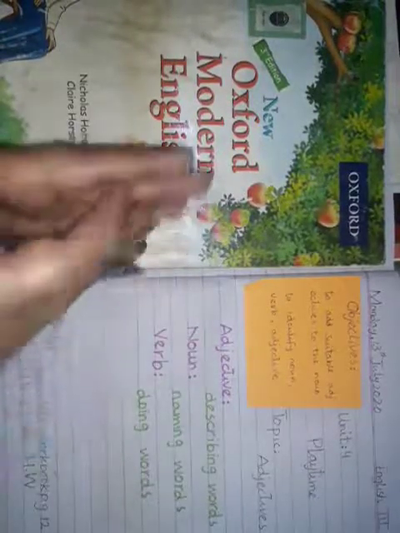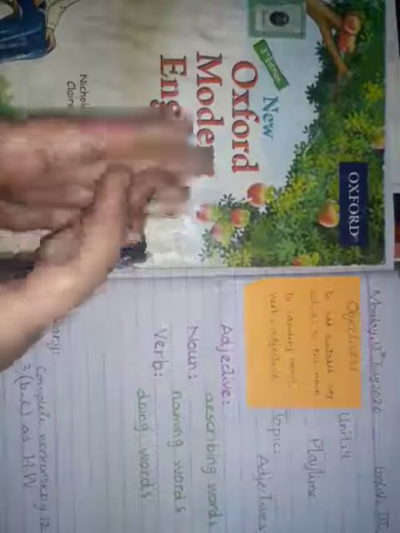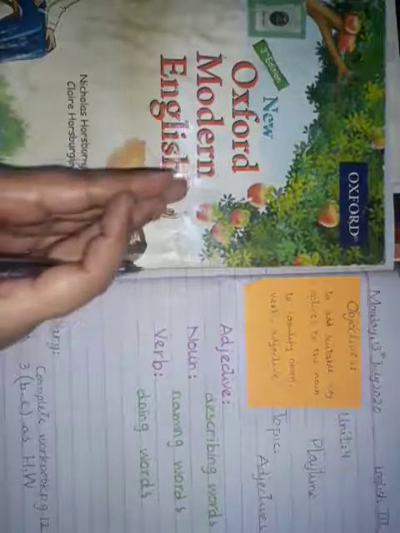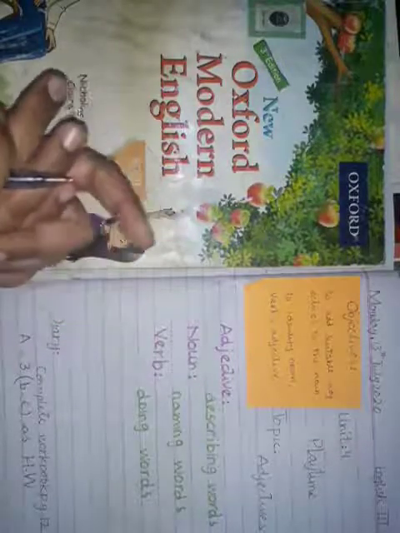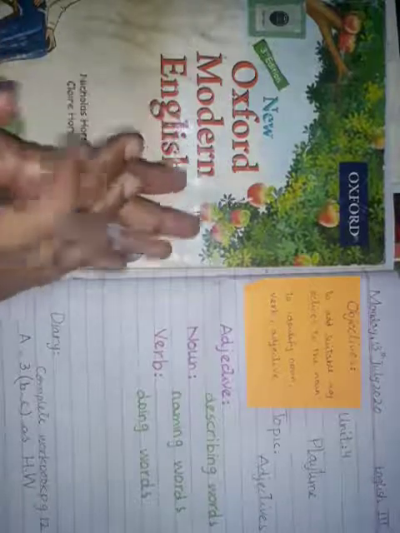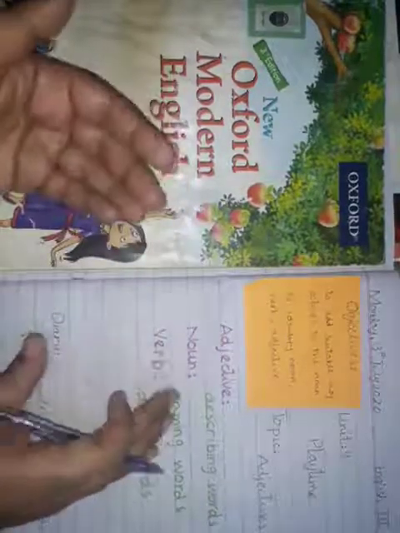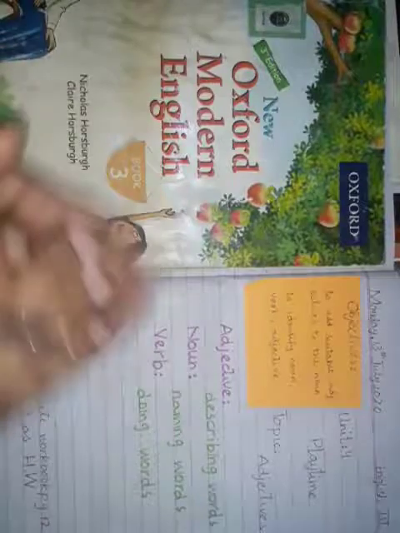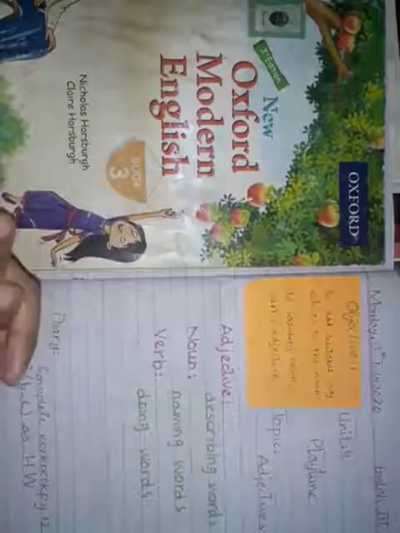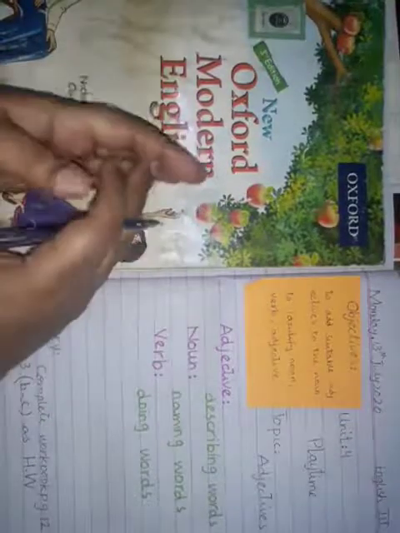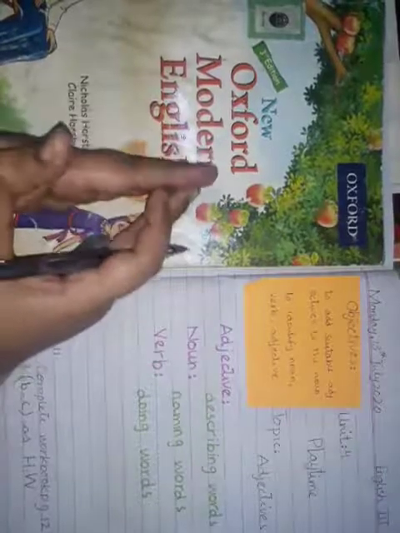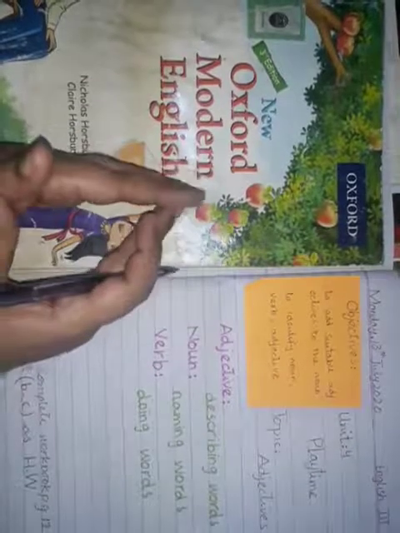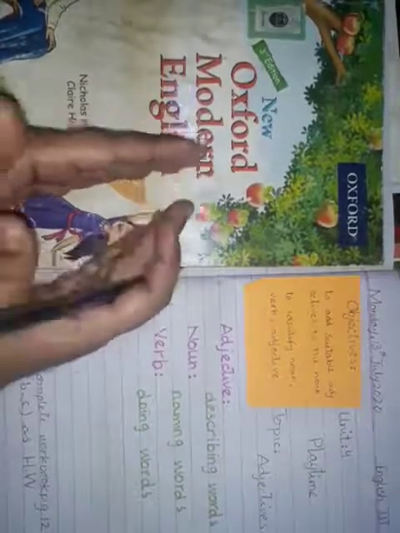For example, if a word describes a noun, we call that word adjective. Adjectives वो word हैं जो noun को describe करते हैं, किसी name को describe करते हैं. For example, if we say that she is a beautiful girl. Girl is a noun and beautiful is adjective.